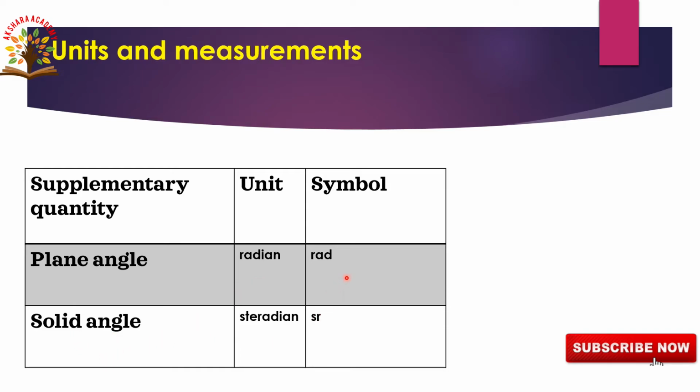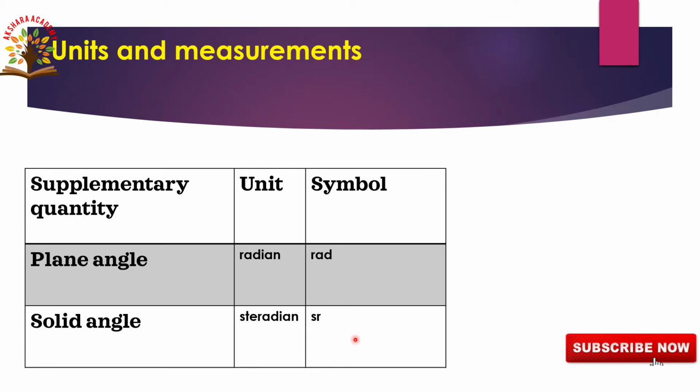Symbol for plane angle is RAD. Symbol for solid angle is SR, nothing but steradian. Okay, plane angle and solid angle, these are the supplementary quantities and their units and the symbol. So plane angle unit radian, symbol for plane angle RAD, that is the symbol for radian, and unit for solid angle steradian, and symbol for steradian SR.